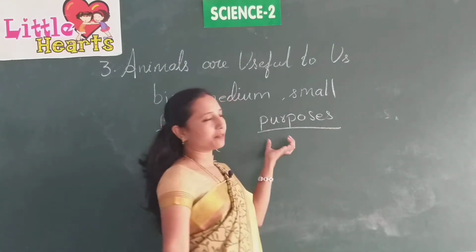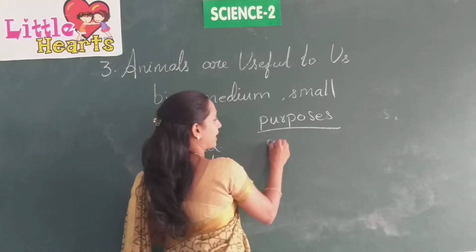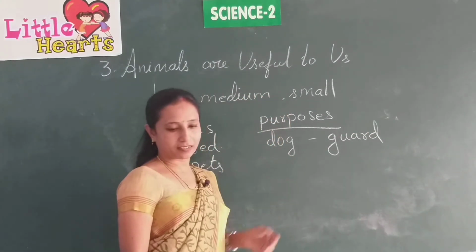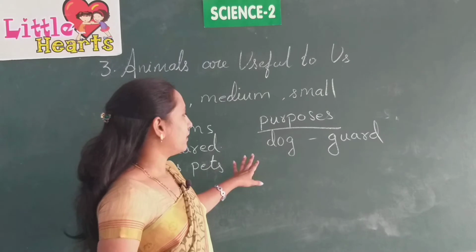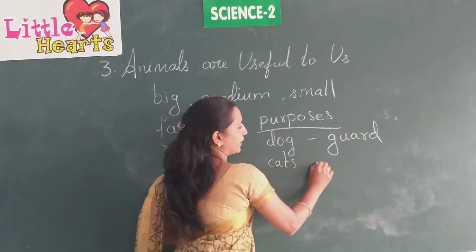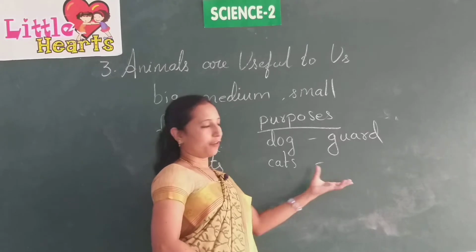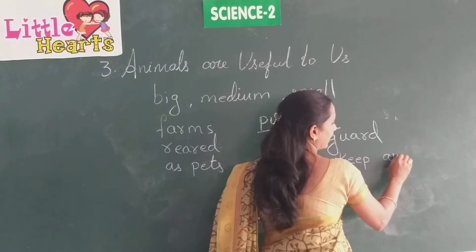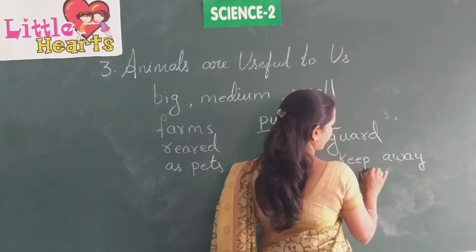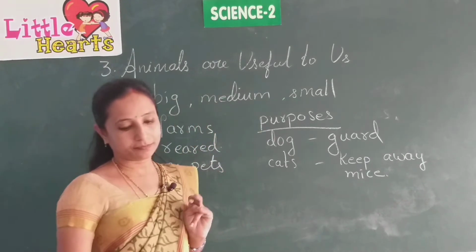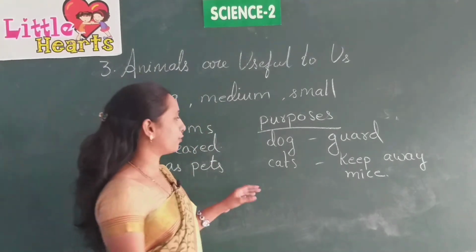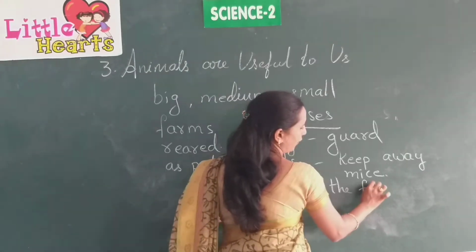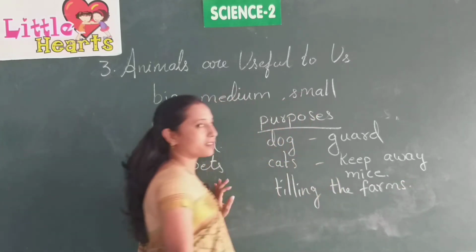So how are these animals useful to us? Some animals like dogs guard our home, isn't it? And some animals like cats keep away mice. Every time they chase the mice to catch them. Keep away mice, isn't it? And some animals are used for tilling the farms.